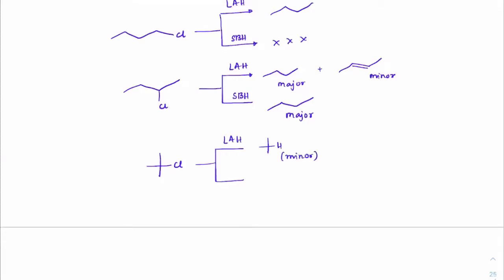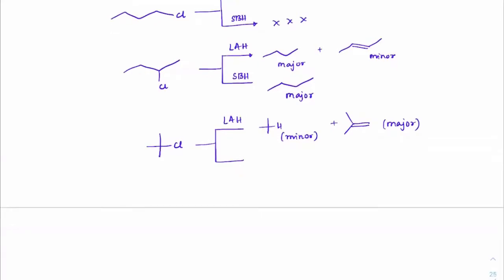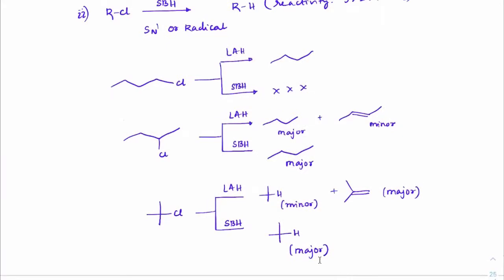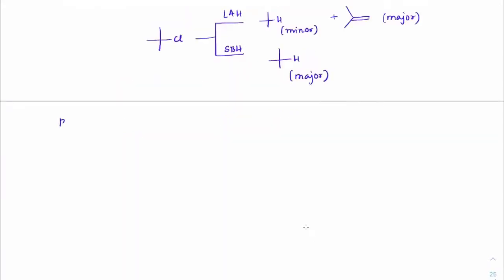The substitution product is minor, or in a very small quantity, but the major product will be an alkene. This is major. But when you treat that with sodium borohydride, the major product would be only from 3 degree alkyl halide and the reaction happens better. Another best reducing agent,